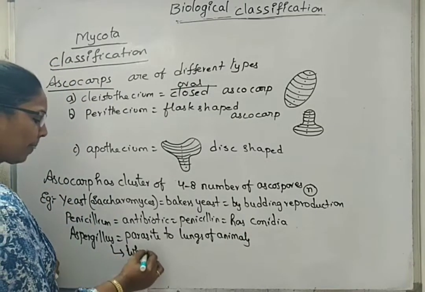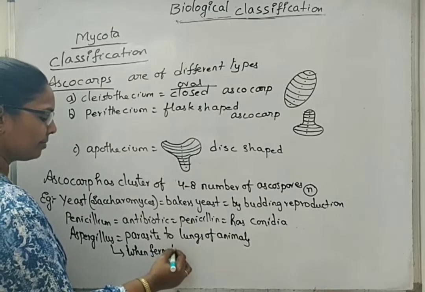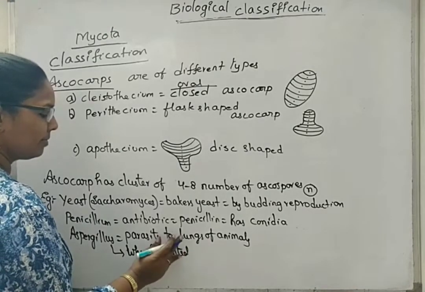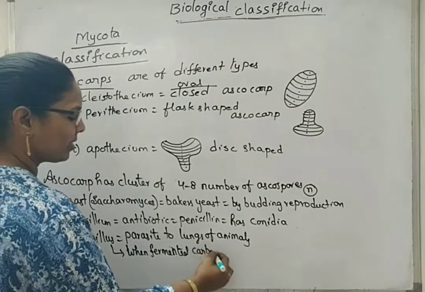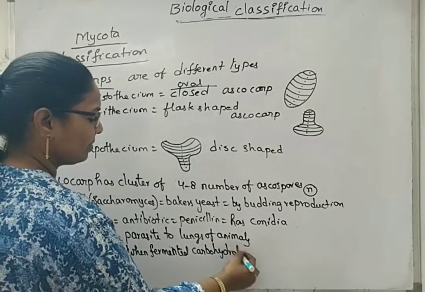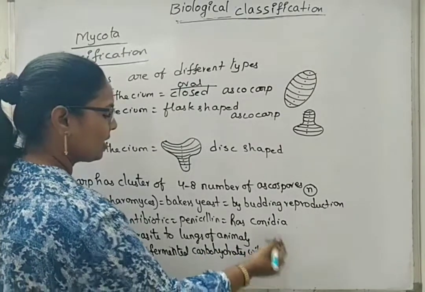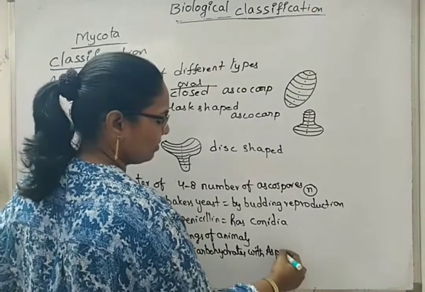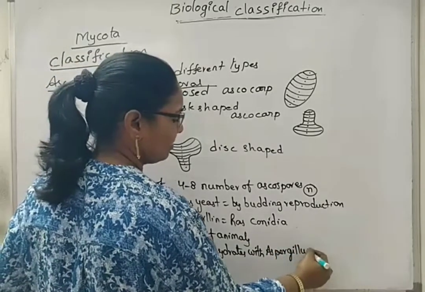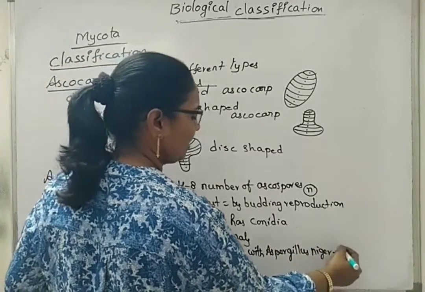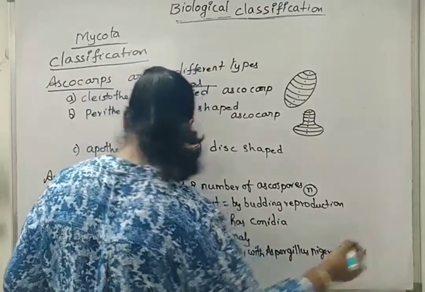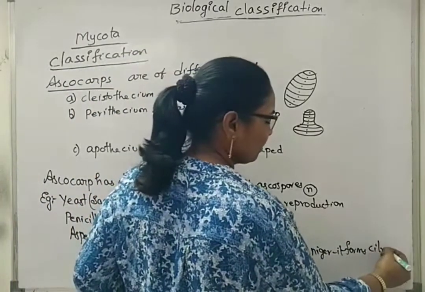When carbohydrates are fermented with Aspergillus niger, it forms citric acid.